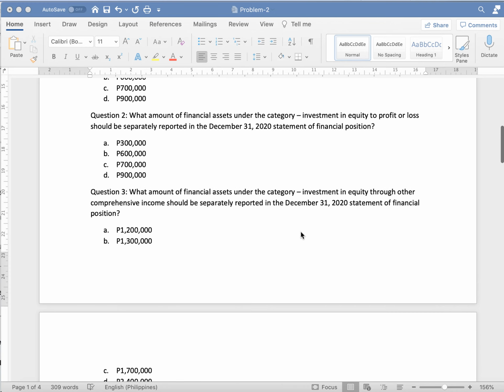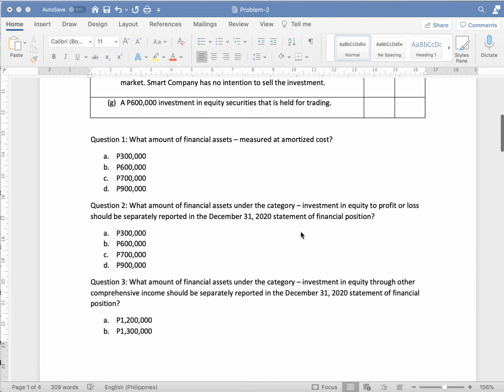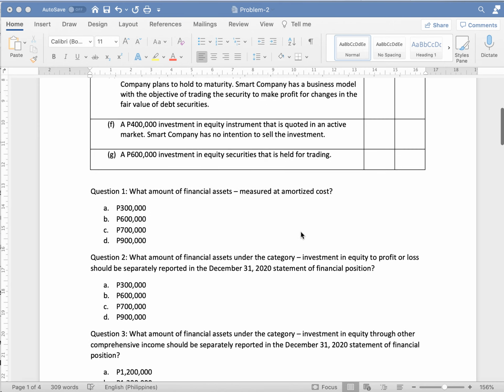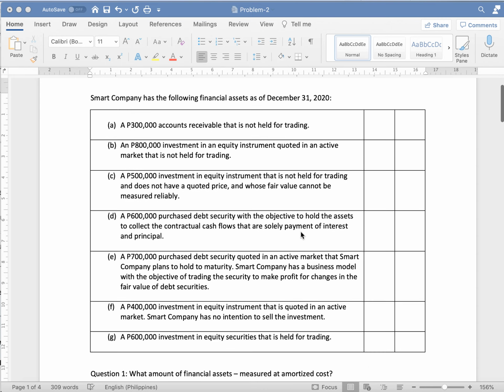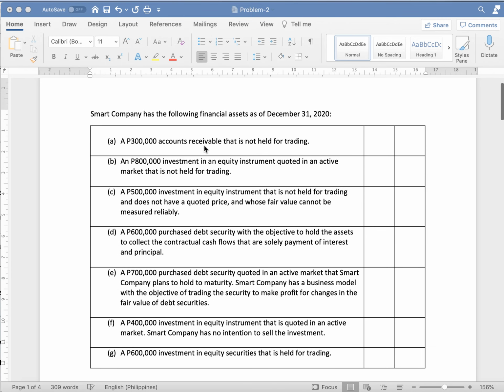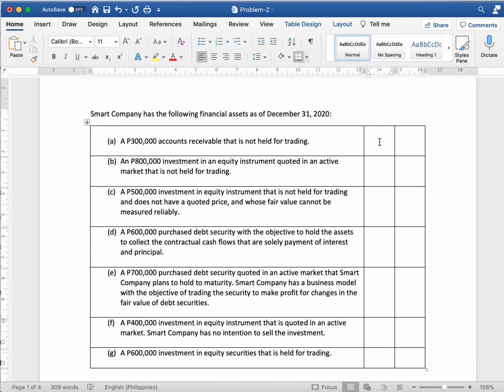Okay, so the first problem here is identifying first if it is an investment in equity or investment in debt. So let's start with letter A. Accounts receivable is neither an equity nor a debt security. So therefore, hindi siya kasali dito. So dito na siya lagyan.